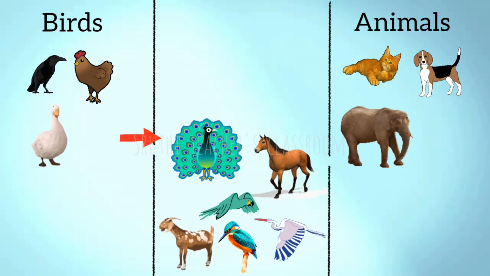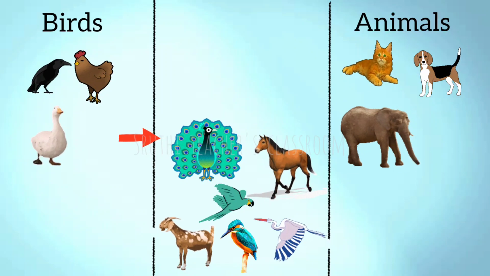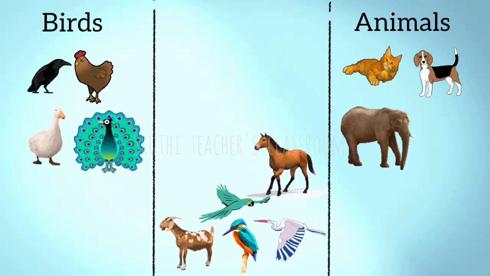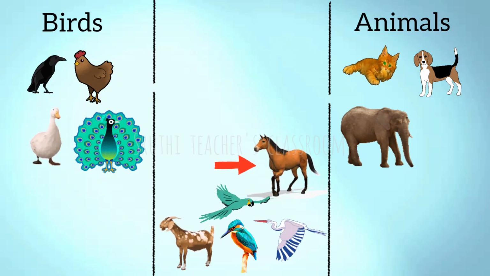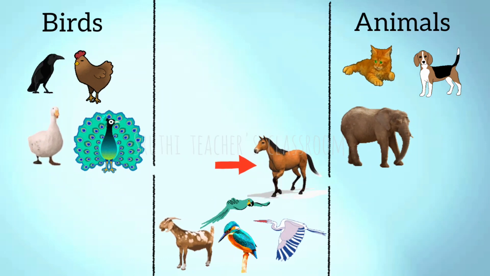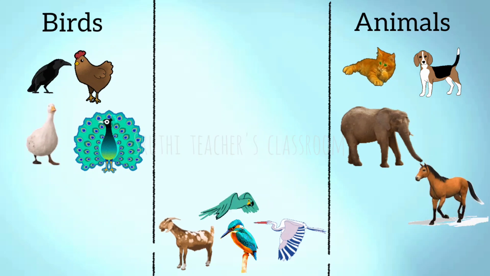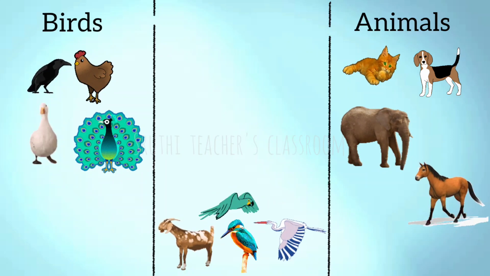Next one is our beautiful peacock. Yes, it is a bird. Who is this? Yes, a horse. Horse is an animal. Let's paste horse here.